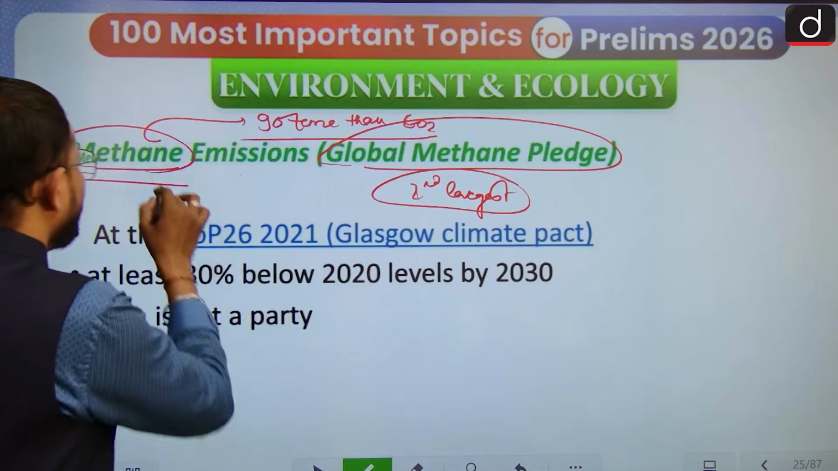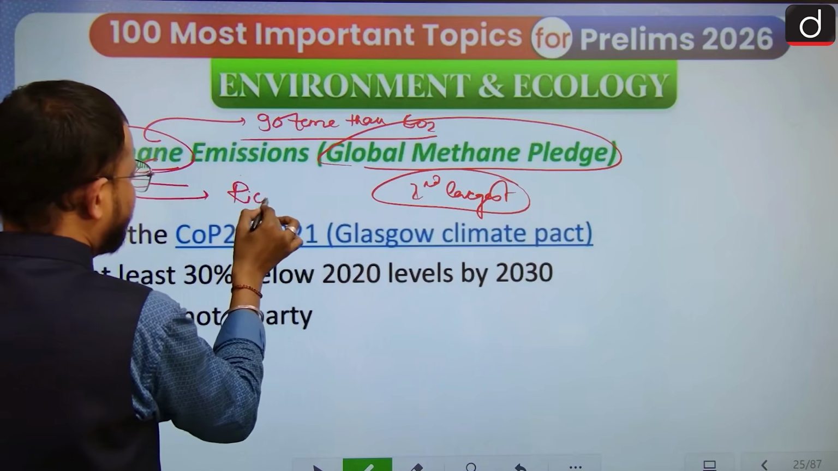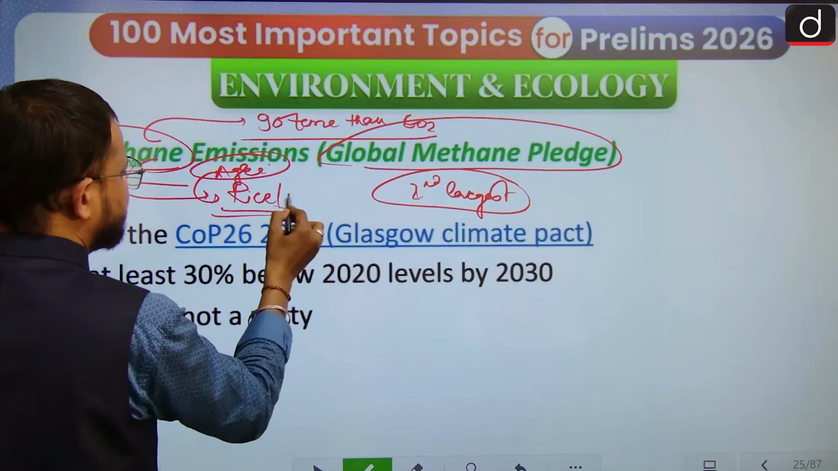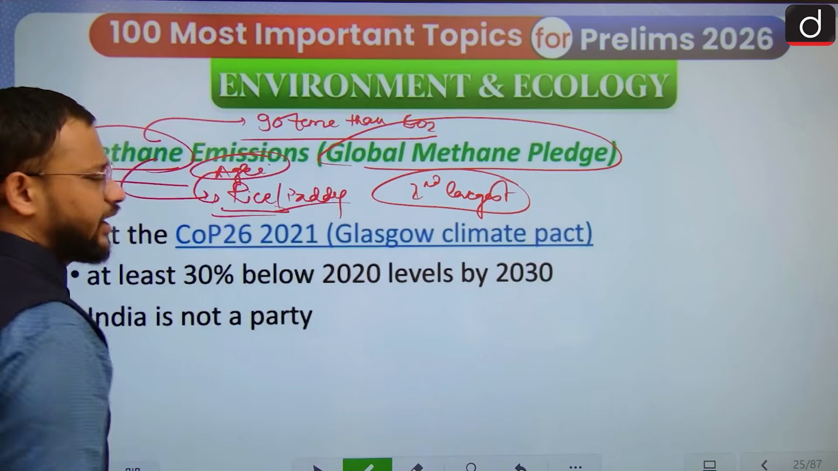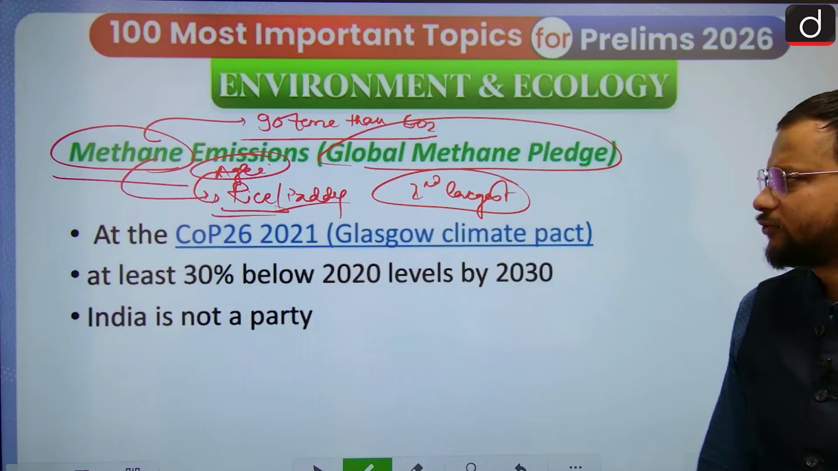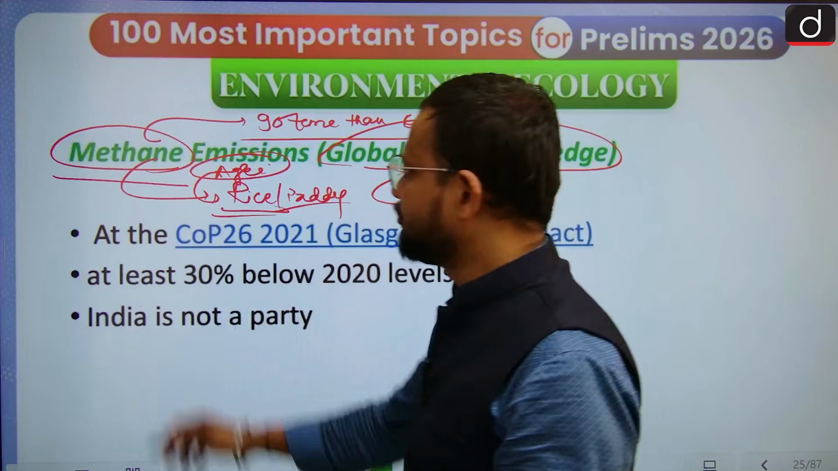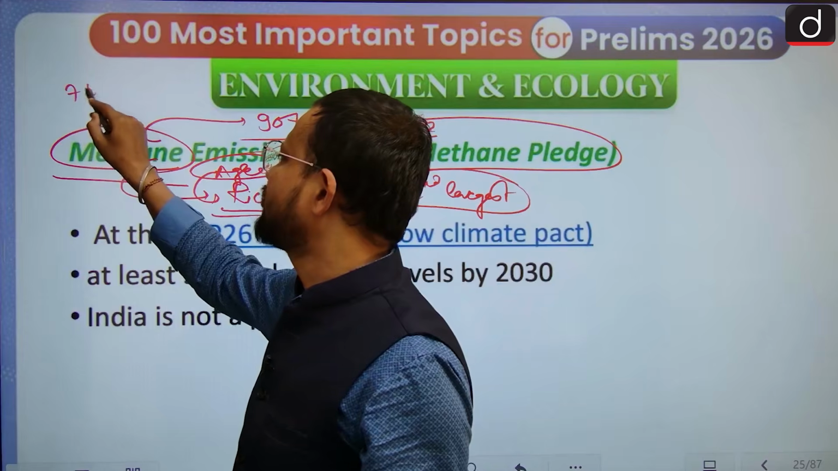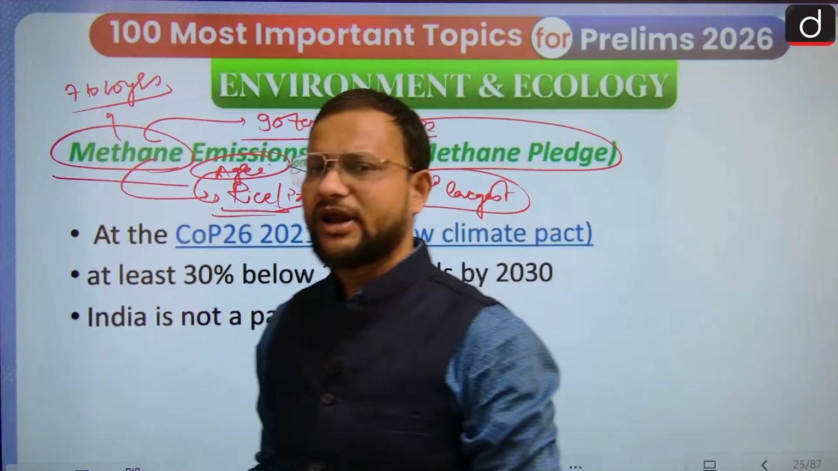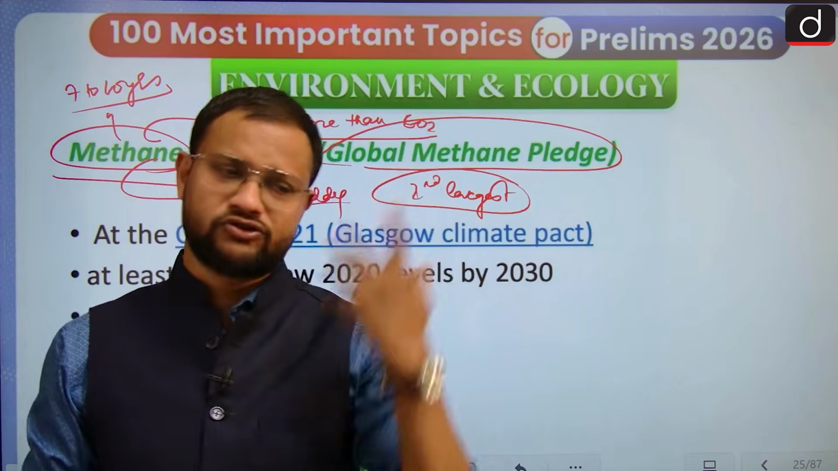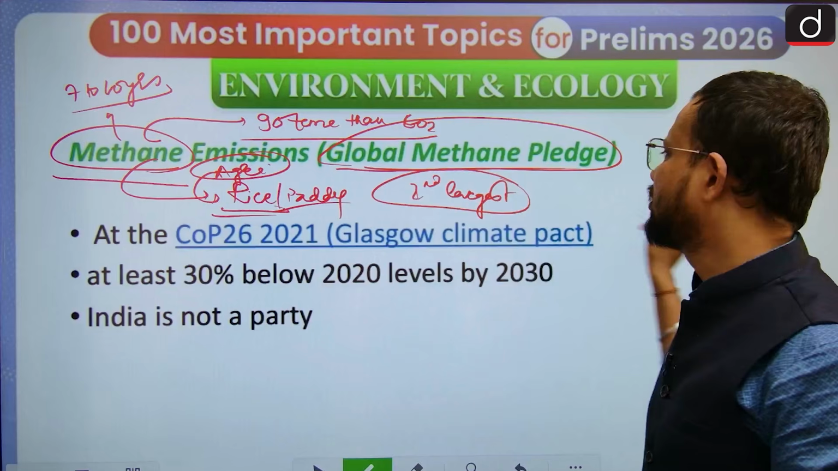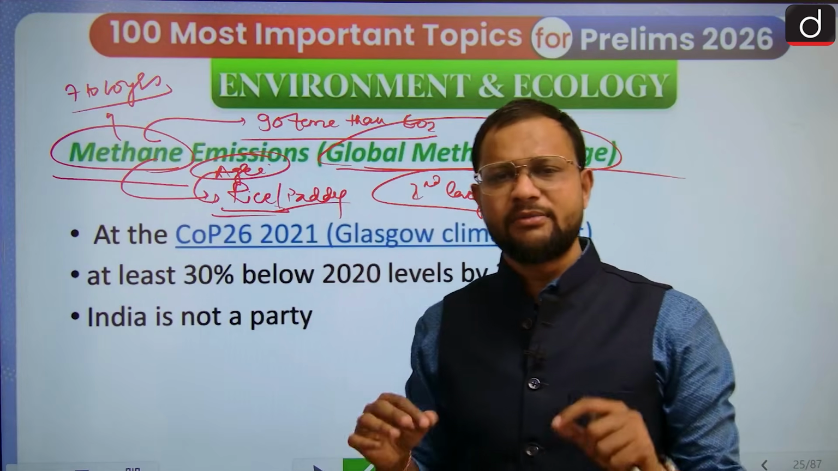The largest producer of methane emission is agriculture, and here paddy cultivation is the major one. Paddy, sugarcane, and faulty agriculture practices are the most important contributors. Remember one thing, that methane has a shelf life of 7 to 10 years. Once it is released into the atmosphere, it will take at least 7 to 12 years, unlike plastic, which takes thousands of years to decompose. So this is the methane emission that the global methane pledge addresses.